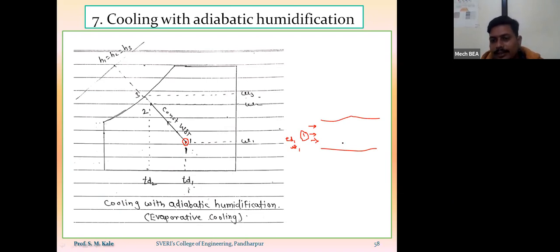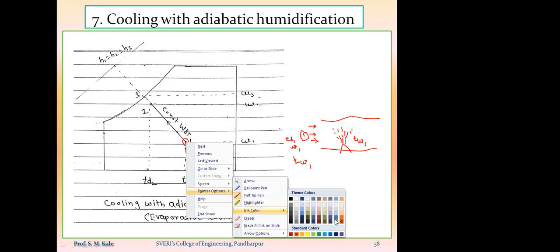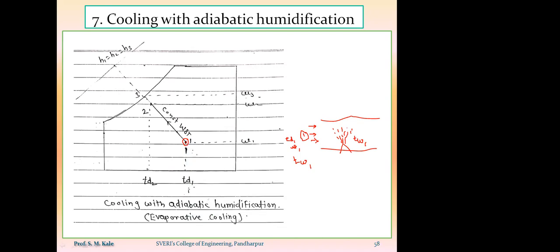Now inside this outside air, I am supplying the spray of water, and I have maintained that spray of water at a wet bulb temperature equal to the wet bulb temperature of the entering air. So if I consider this as my point number one, the wet bulb temperature of point number one has this value.